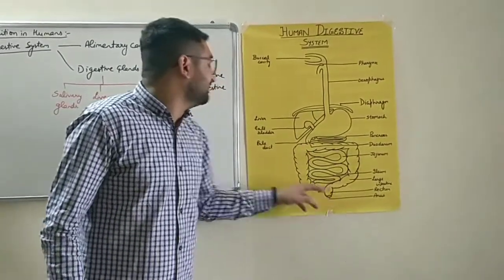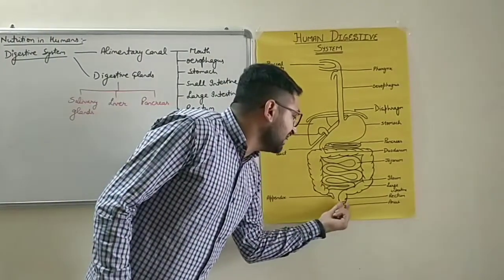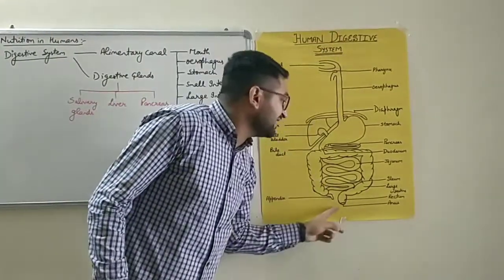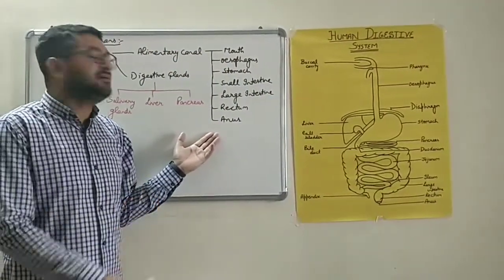The last part is rectum, and the last organ, the last part of the complete alimentary canal, is anus. We'll study them one by one.